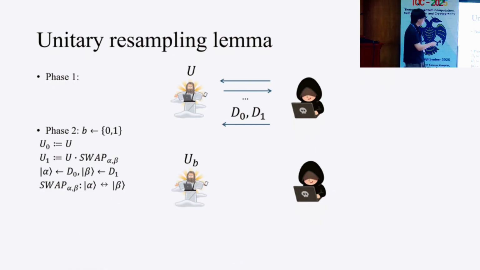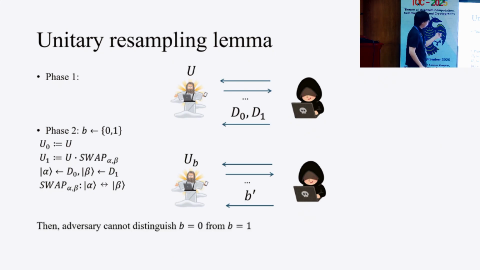Swap(alpha, beta) is a swap unitary that just swaps quantum states alpha and beta. If the input state is orthogonal to both alpha and beta, it acts as the identity. Then the adversary can query this U_b, and outputs b' to distinguish b equals 0 from b equals 1. If the adversary queries at most polynomially many times, no adversary can distinguish the case b equals 0 from b equals 1.